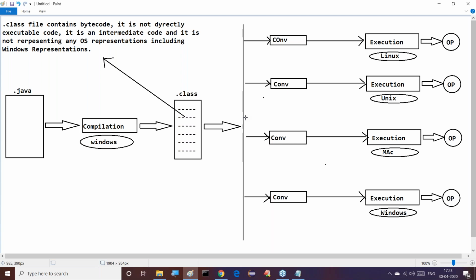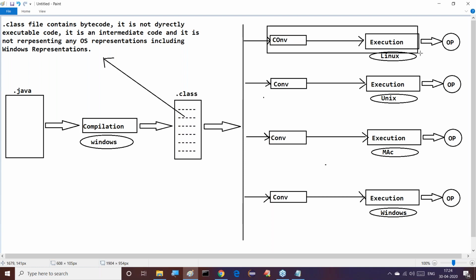But here the question is, how has Sun Microsystems provided these converters? That's my question. Now, for this question, I'm giving the answer clearly. Understand this point. Sun Microsystems has provided all these converters along with execution in a single machine.